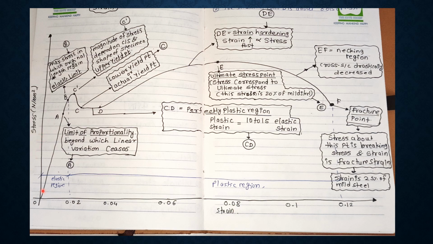On the x-axis the independent variable is mentioned, which is strain, and on the y-axis the dependent variable is mentioned, which is stress. Stress is in Newton per mm square and strain is unitless. This graph is related to mild steel.